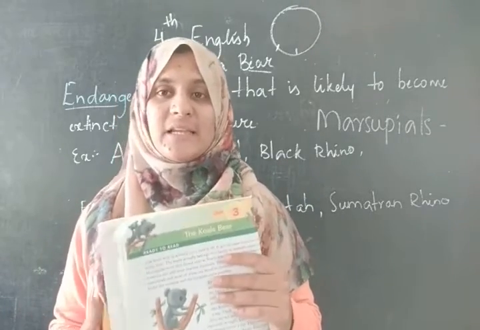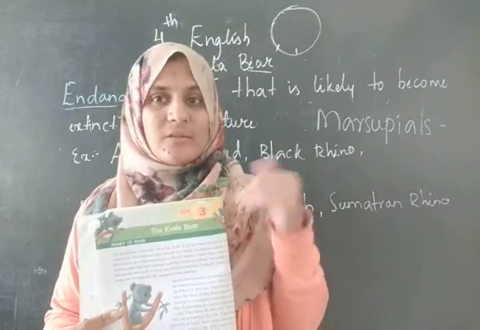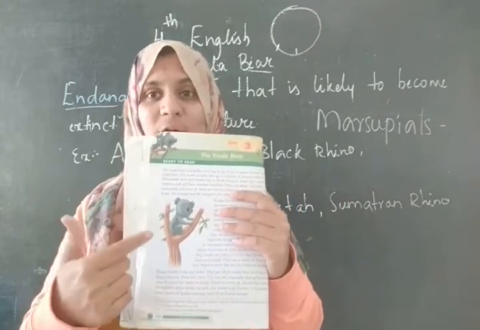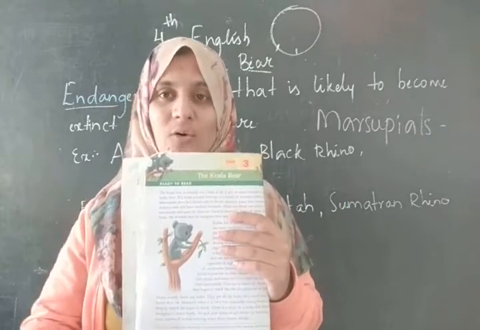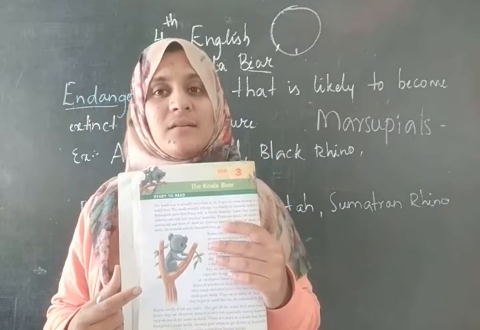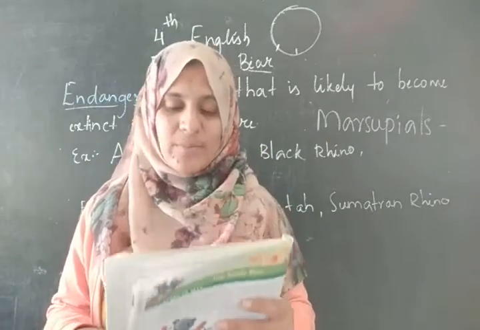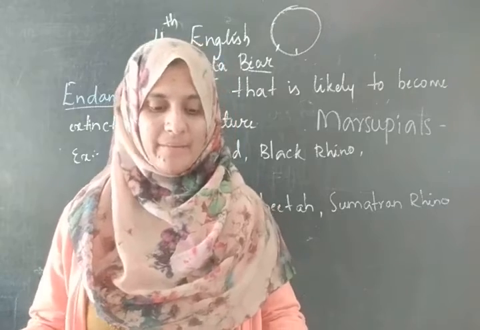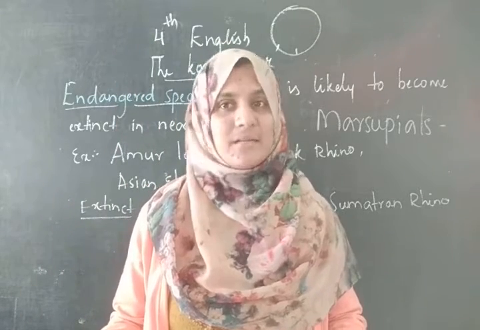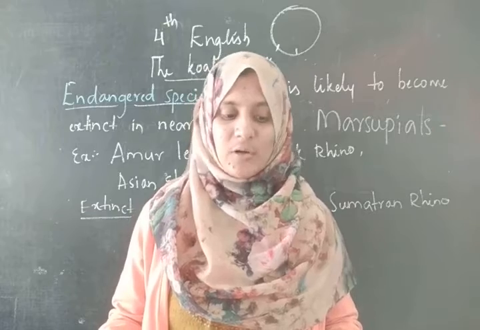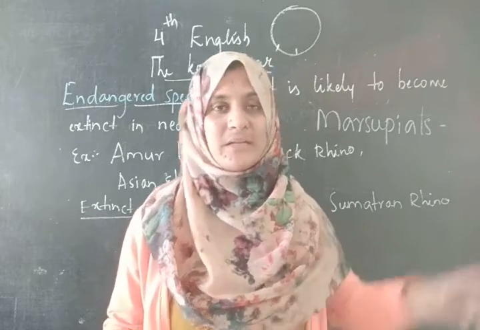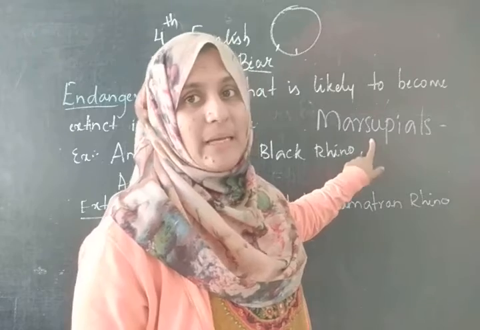Why did it get the name koala bear along with koala? Because when we look at a koala, it looks like a bear, hence the name koala bear. The koala got the name because it looks like a teddy bear. The koala actually belongs to the family of animals called marsupials. It belongs to which family?